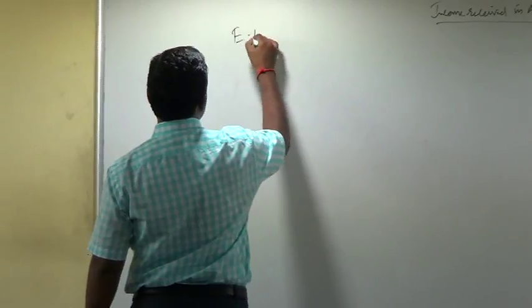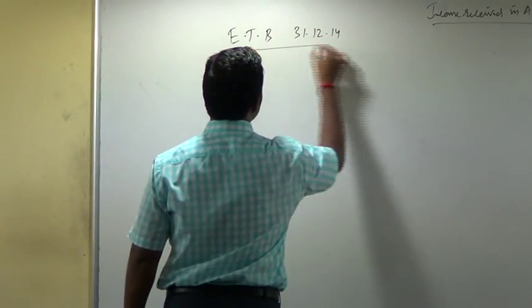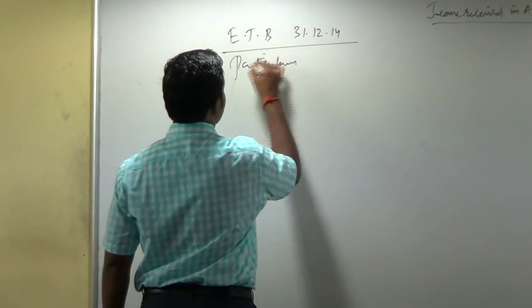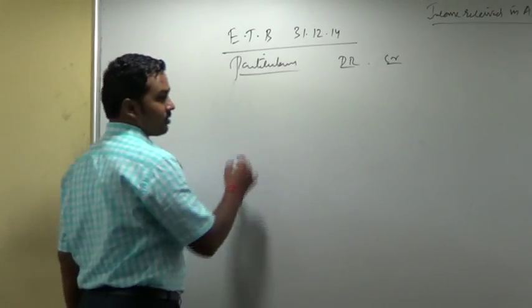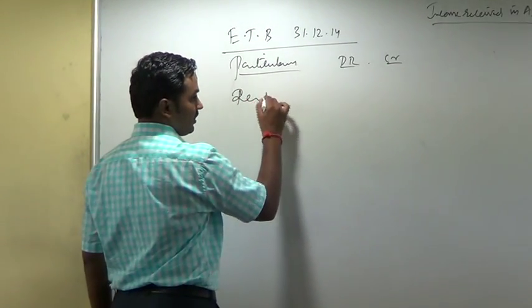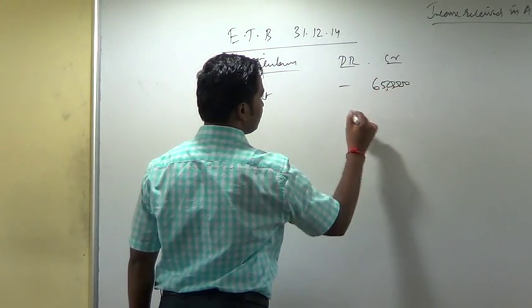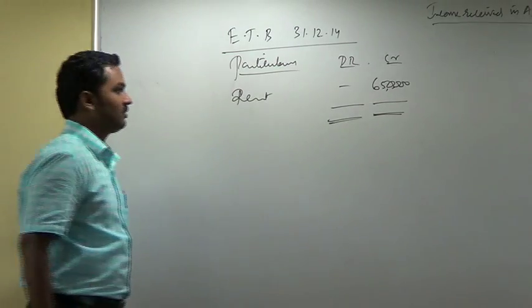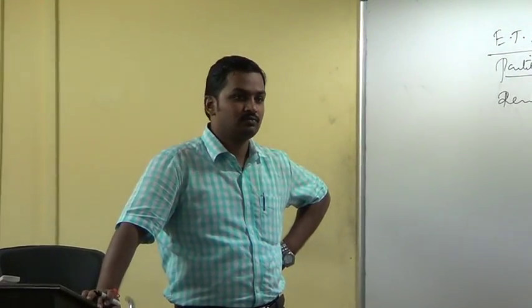Extract of a trial balance. Particulars: debit, credit. Rent, credit balance 6,50,000.